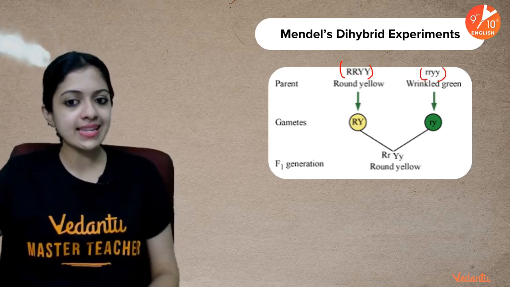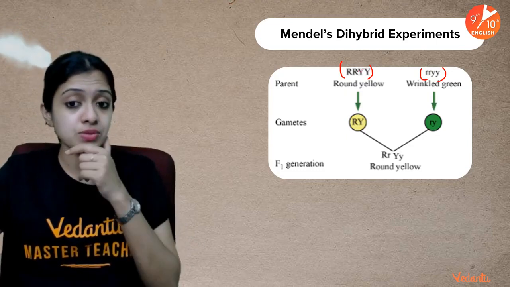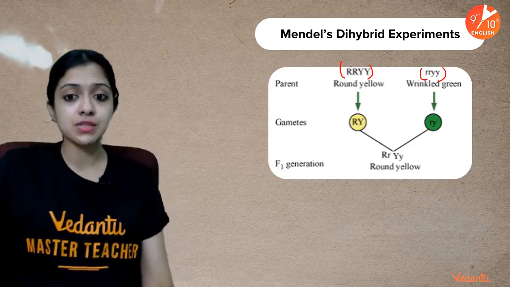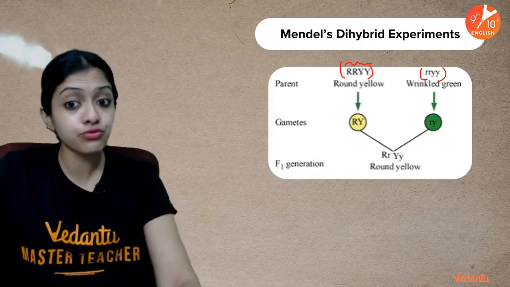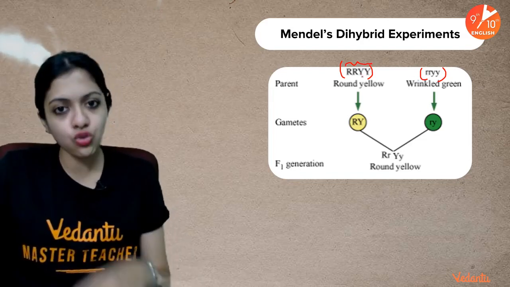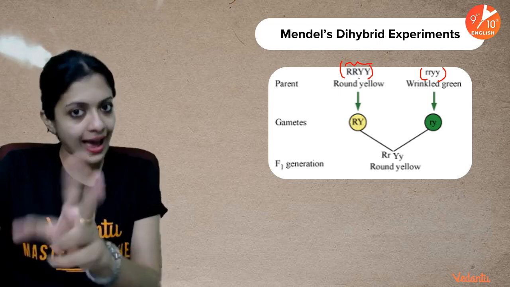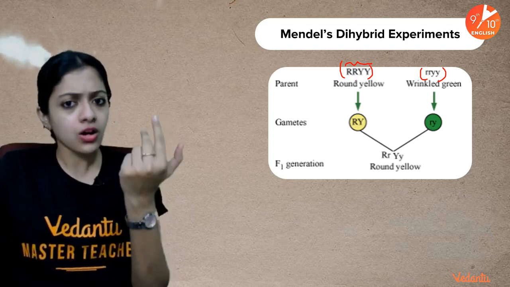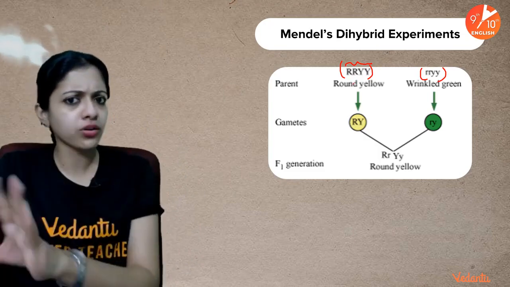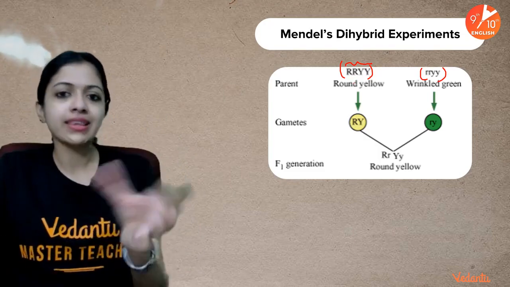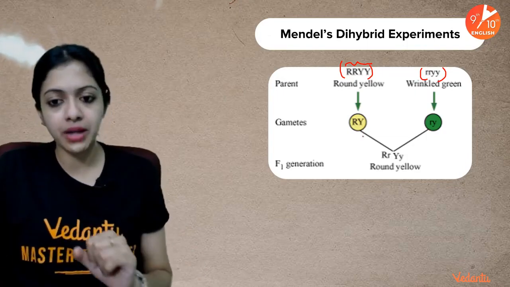Because it's a dihybrid experiment, there would be 4 letters used here, a combination of 2 alphabets. It can be 2 capital letters of one gene, 2 small letters of the other gene, or a mix of the two. You will understand what I mean in some time.